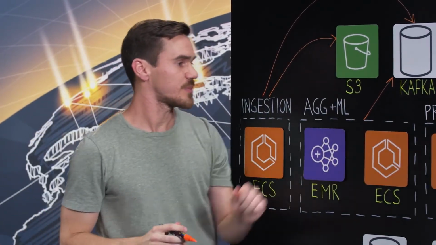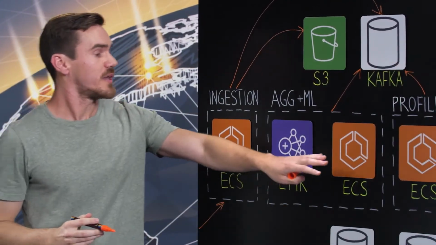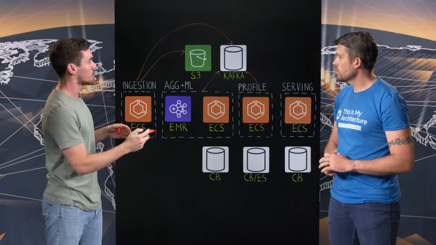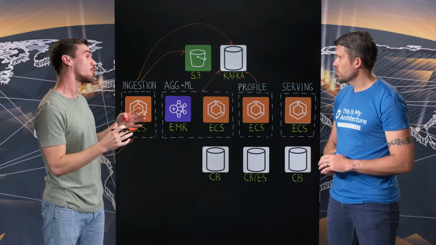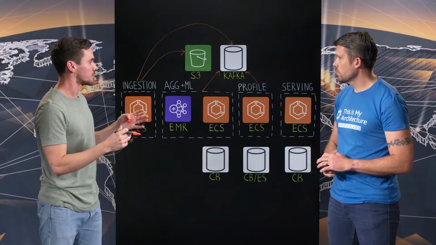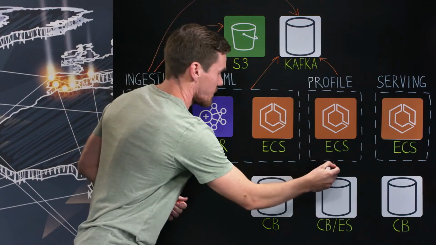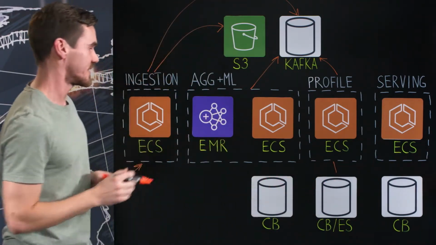We go to the next step, the profile step. Here we combine all the user attribute data that we have computed in the previous step. Since we had different components computing user attributes, here we combine them in the profile step. And we also have storage here, a Couchbase database, and also an Elasticsearch to represent that data.